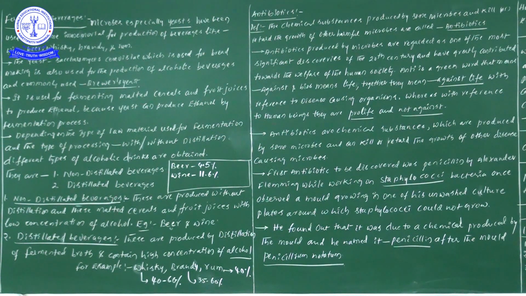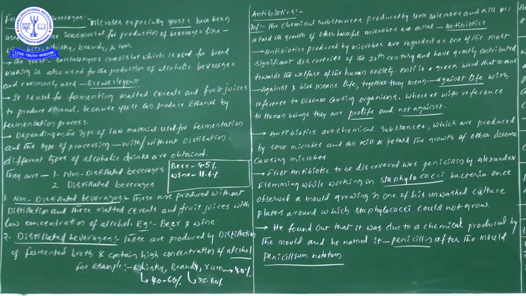In the 20th century, the most important discovery is the discovery of antibiotics. Because of the discovery of these antibiotics, it has helped our human welfare. That is what they are saying.